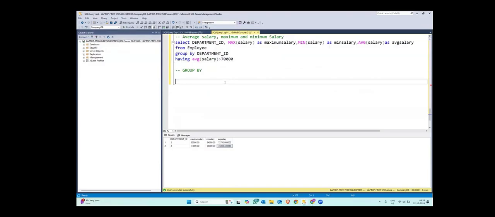So if this is clear to you, one simple question for you is to find the total salary for each department, but only show departments where the total salary is greater than 200,000. Okay, so where the total salary is greater than 2 lakhs, only show me those departments. Okay, so can you do this question?